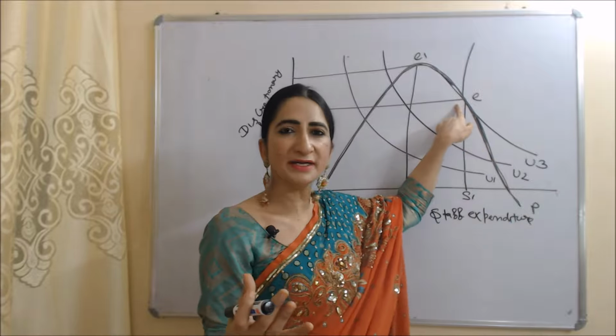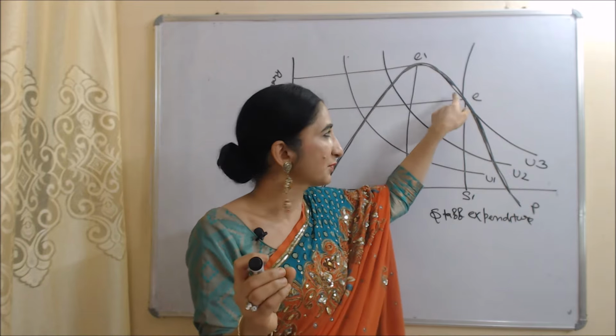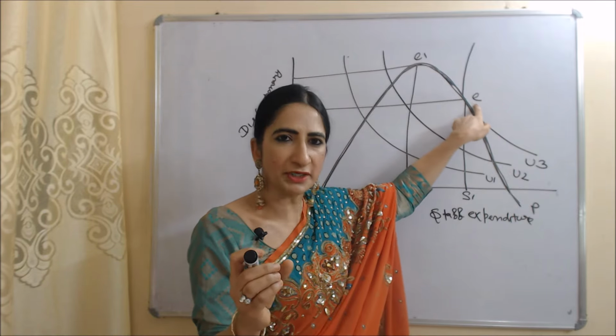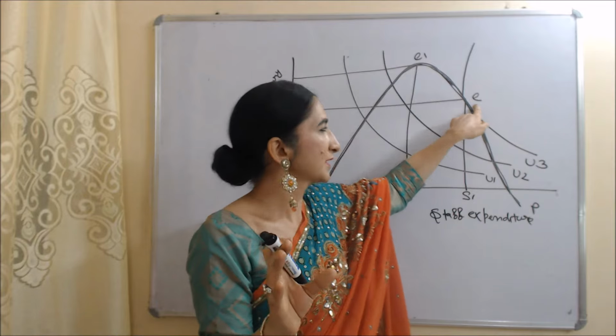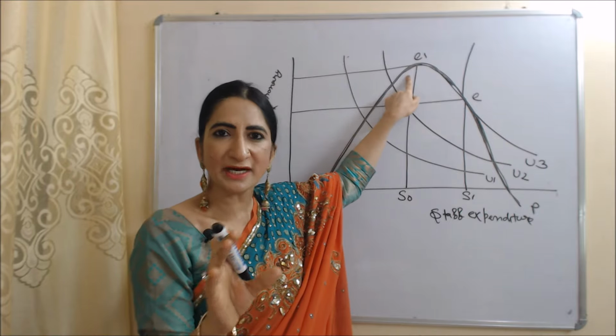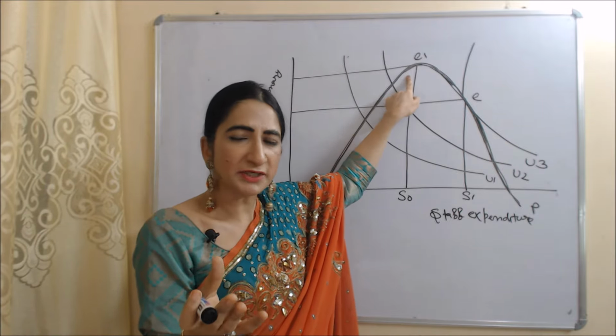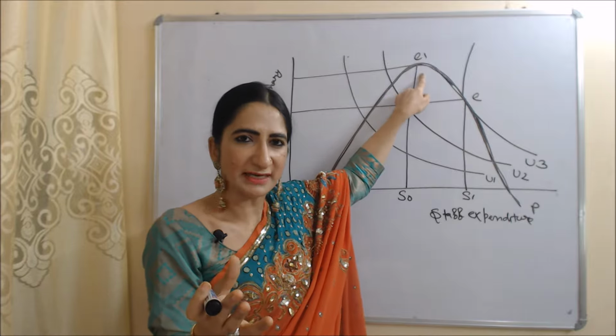At this E point, manager utility is maximum because at this E point, the profit curve is tangent to the utility curve. On the other hand, at this E1 point, profit is maximum but manager utility is less. Why is manager utility less at E1?